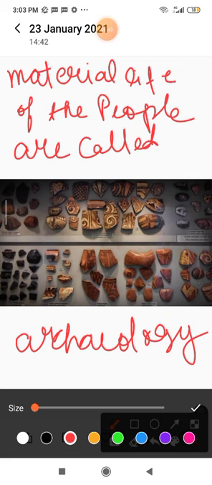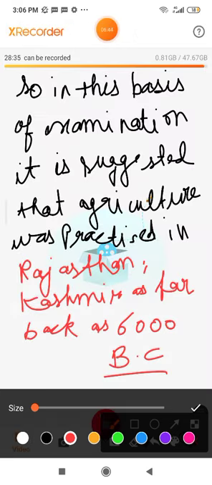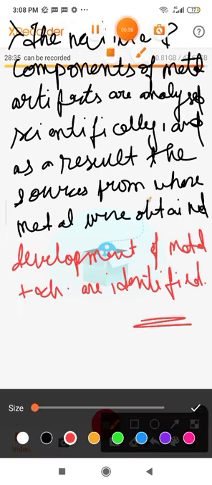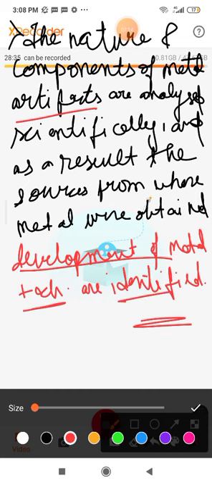On the basis of this examination, it is suggested that agriculture was practiced in Rajasthan and Kashmir as far back as 6000 BC. The nature and components of metal artifacts, meaning how metal artifacts are made, are analyzed. Where metals were obtained is located. All the stages in the development of metal technology are identified.